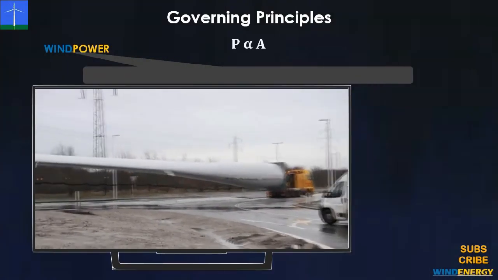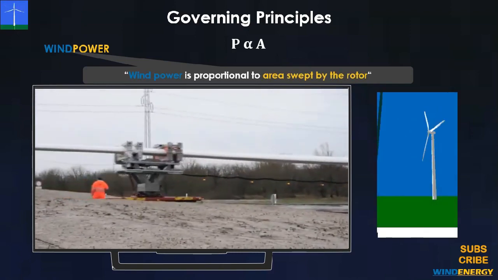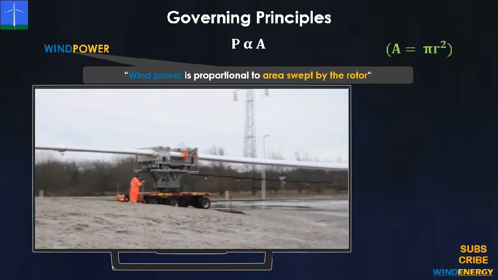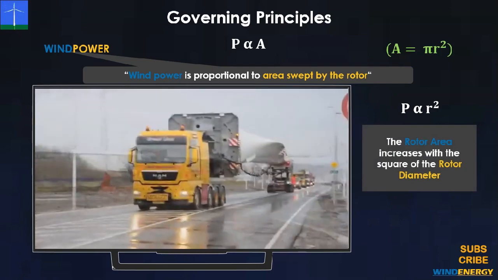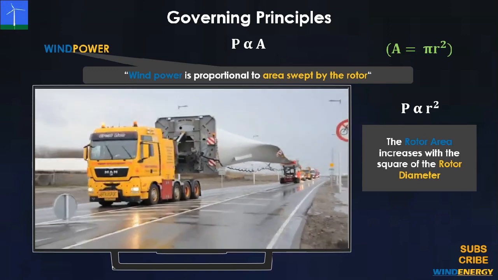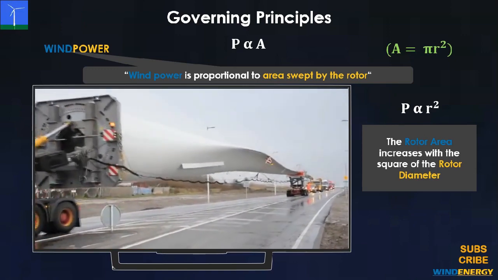Then wind power is proportional to the area swept by the rotor. Since the swept area is pi r square, so we can say that the rotor area increases with the square of the rotor diameter. Thus the turbine, which is twice as large, will receive 4 times as much energy.